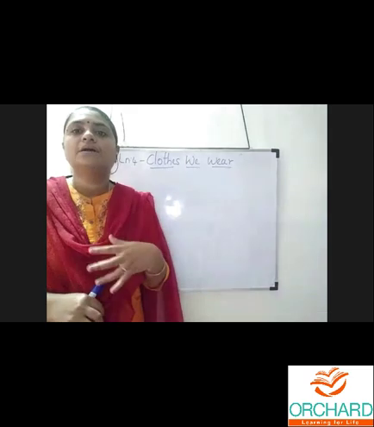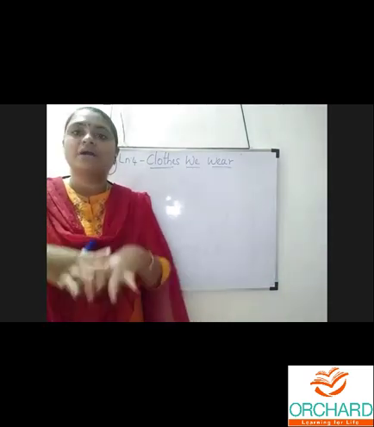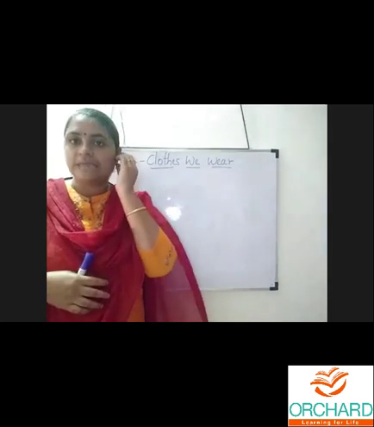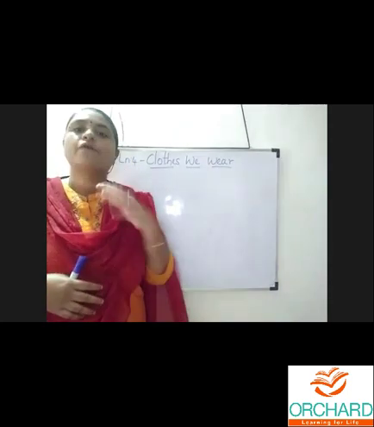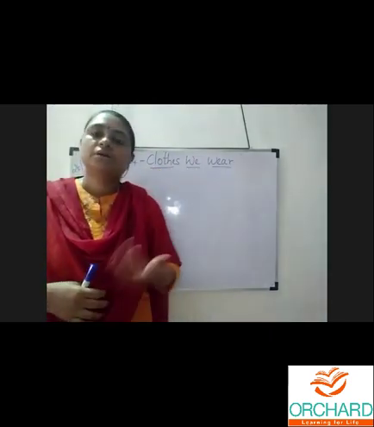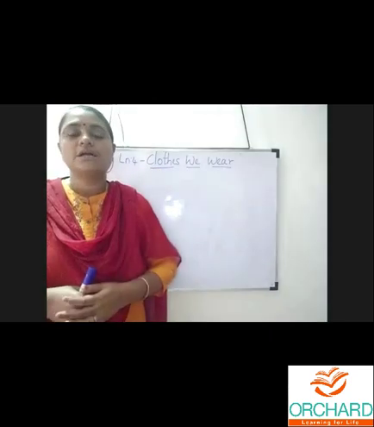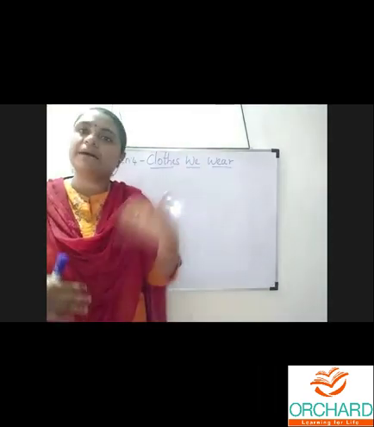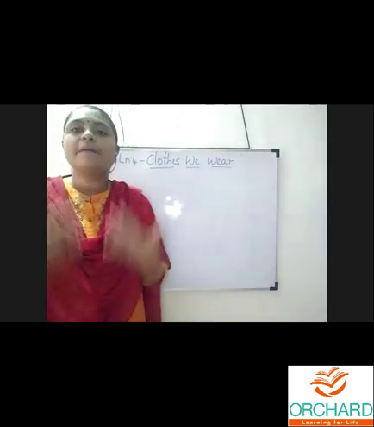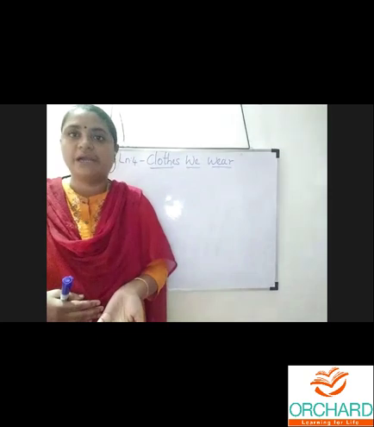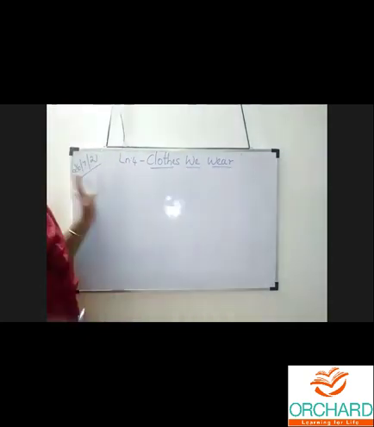From that time up to now, we have a different variety of dress, so many modern dresses. For birthdays, girls wear frocks, modern or western dress. For a party we wear a long frock, party wear like that. So depending upon the celebration, the kinds of dresses are different. Understood? So first thing, early humans.